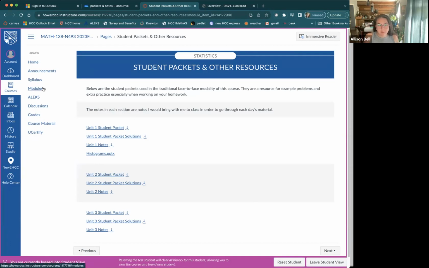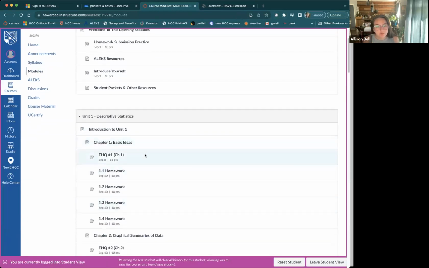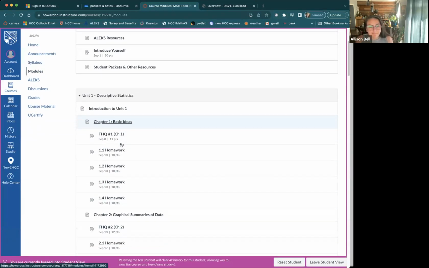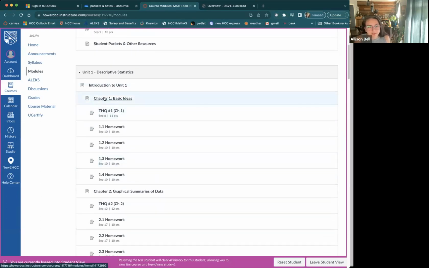Let's head back to modules. The next thing I want to show you is in unit 1. So let's go ahead and click chapter 1 because it tells me about everything that's inside that chapter. And below it are all of the assignments that are linked to that chapter as well. So it's nicely organized for you, and the due dates you can see are below them.